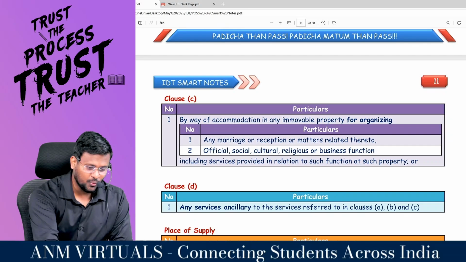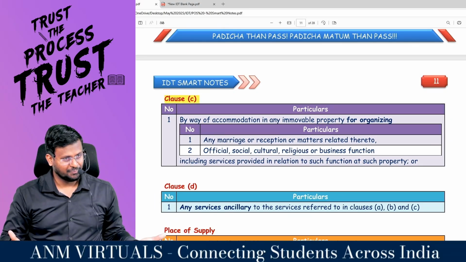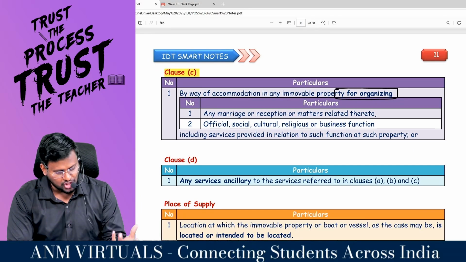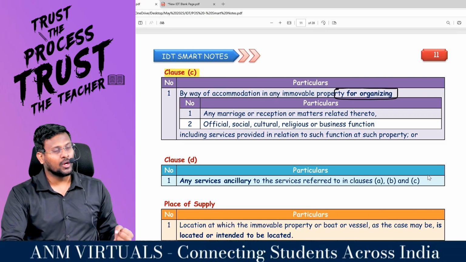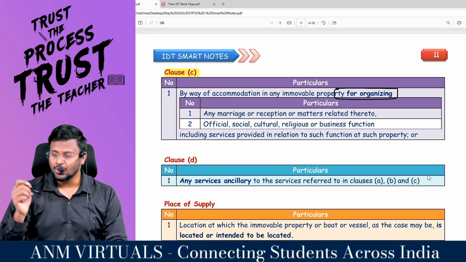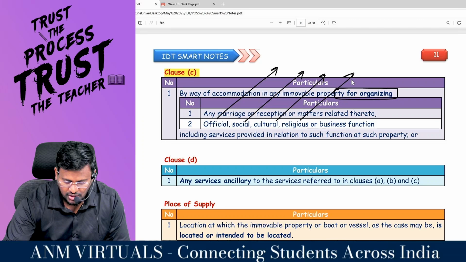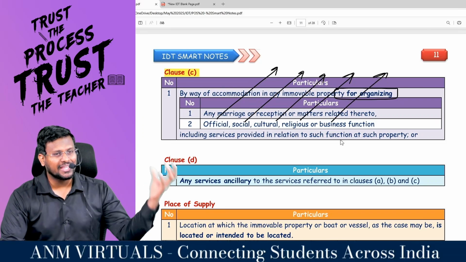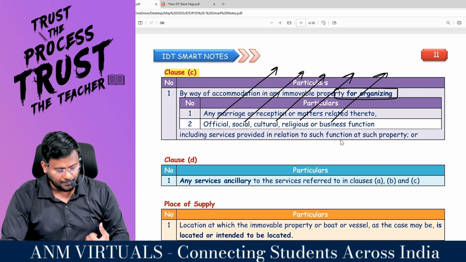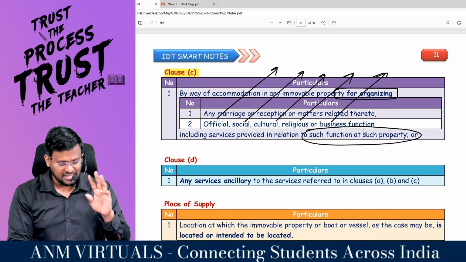Number 3, sir, when you stayed in that lodging and accommodation, you met someone and you fell in love with that person. By way of accommodation, immovable property for organizing any marriage or reception or matters relating thereto. That means, sir, there are destination weddings. Have you heard about it? So, immovable property can be used for the destination wedding or official, social, cultural, religious or business function. Or immovable property can be rented out for conducting, sir, award functions like ANM awards. Are you all ready with me? Including service provided in relation to such function at such property. This is the clause number C.